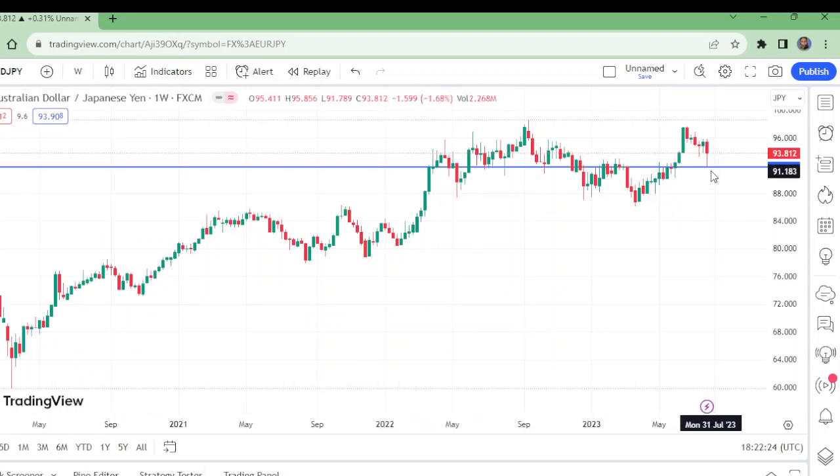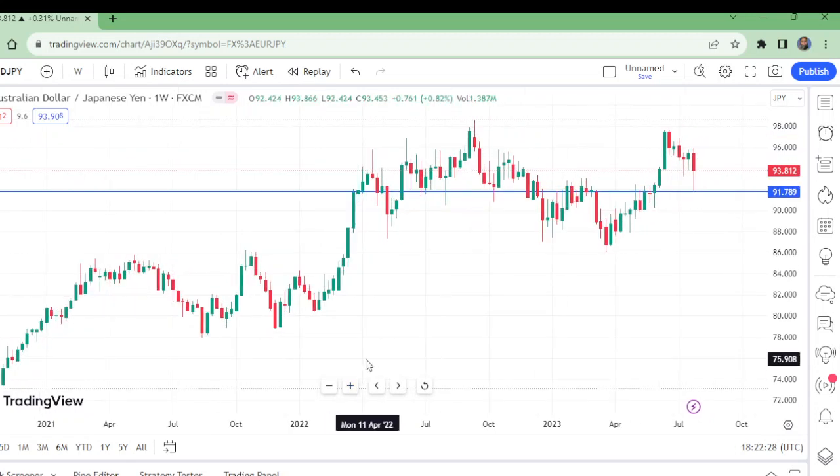Now what an excellent level this is. Watch here. This level has been support for many weeks. Here it was support, here it was support, here it was support. And again, for many weeks, it was resistance here. This was resistance here. It was broken at this level. So this is a strong support on the weekly time frame.